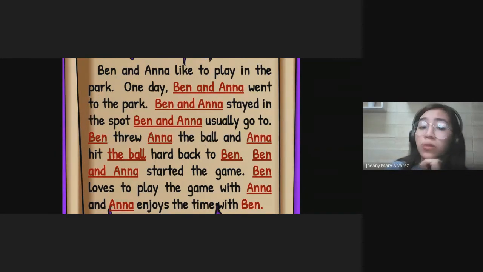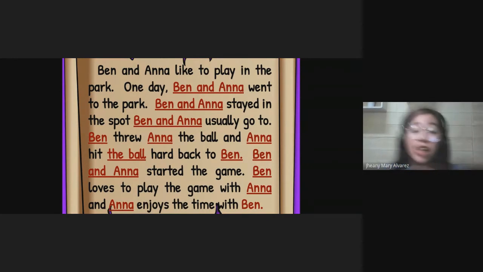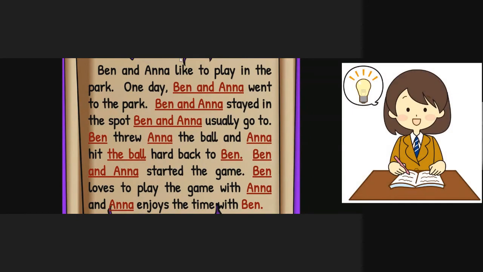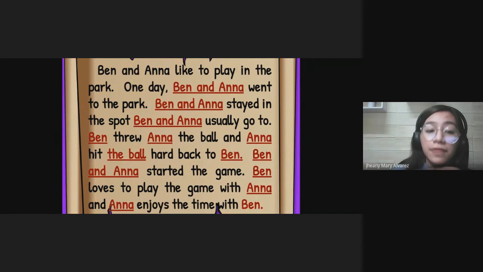So what do we need to do? I think Misha already has an answer, right? Can somebody repeat the answer? Natalie, would you like to answer? What should we do so that these words will not be repeated anymore? To put the she and he and replace the names, because the names were repeated a lot of times. Yes, that's why we replace them with another word.